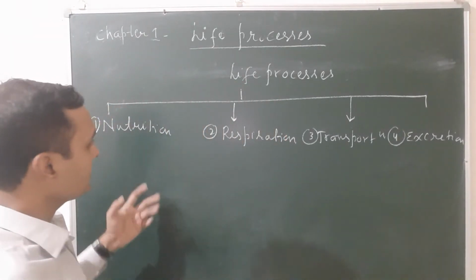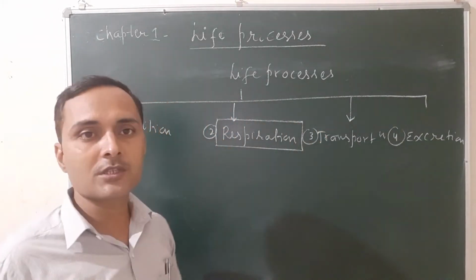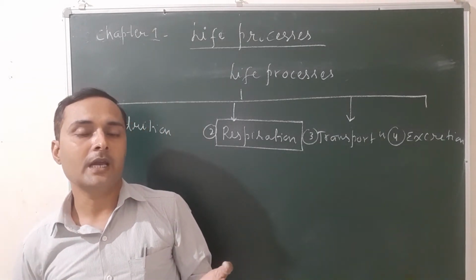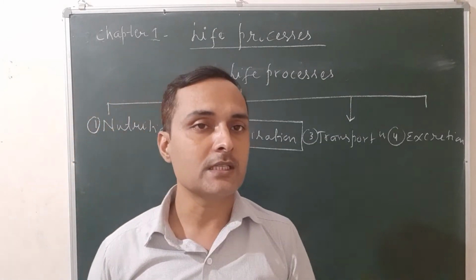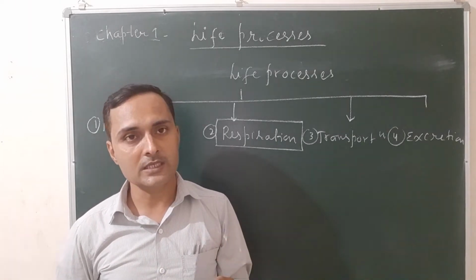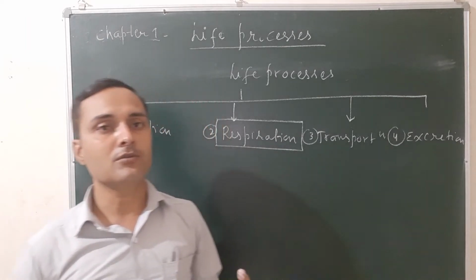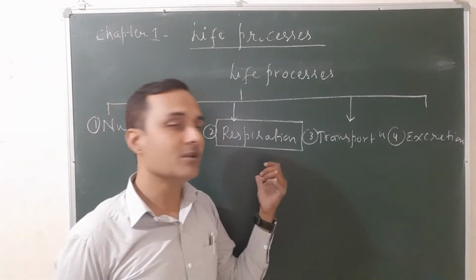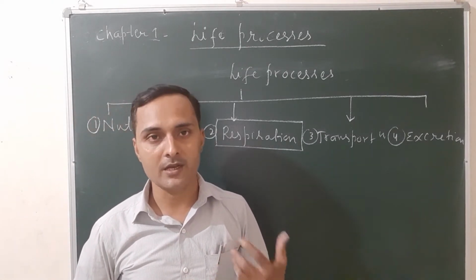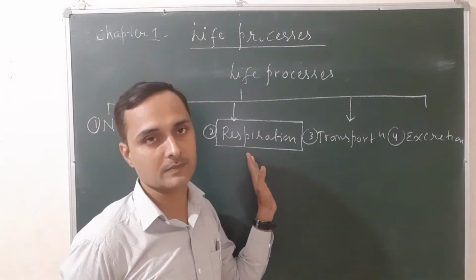Well, and let us see the second one, definition of respiration. What is respiration? The process by which the food or nutrients are oxidized and release energy is called respiration. The process in which the food is oxidized in presence or absence of oxygen and releases energy for doing various biological activities is known as respiration. Respiration may be of two types, aerobic and anaerobic. We will discuss in detail when we start respiration.